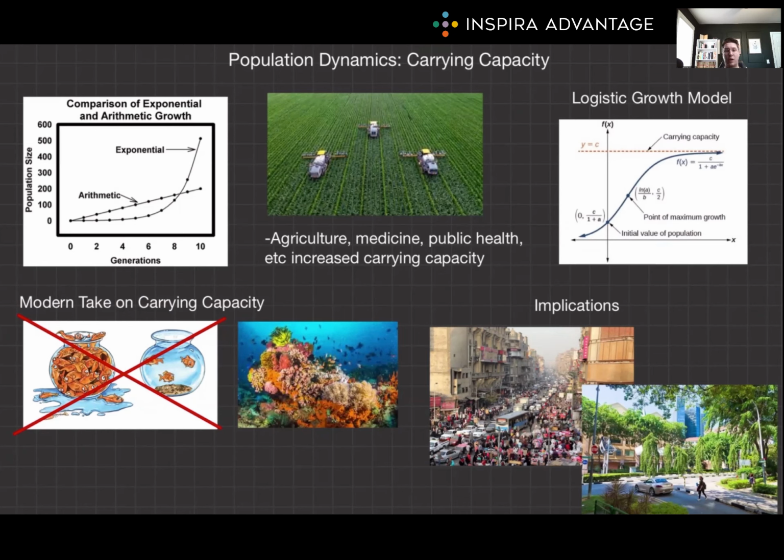As we face global challenges of sustainability and conservation, the concept of carrying capacity remains a critical tool for our ecological and social planning. Through this exploration, we gain a deeper appreciation for the historical and contemporary significance of carrying capacity in understanding and managing population dynamics, which will be very helpful for getting you a few more MCAT points on that very important exam.